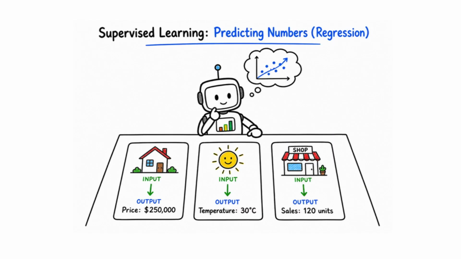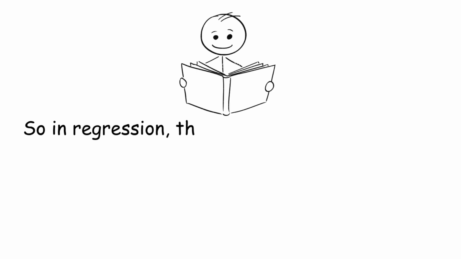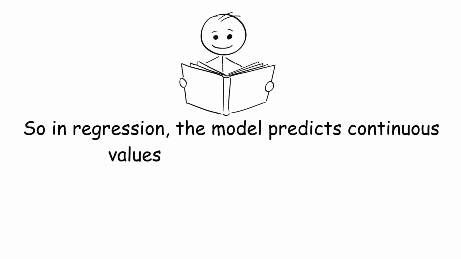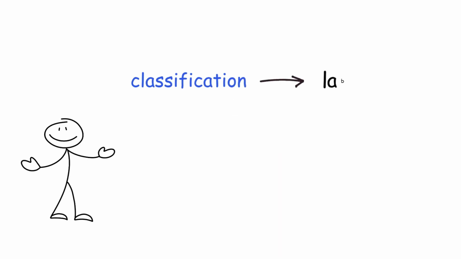Second, regression. This is used when the output is a number. For example, predicting house prices, forecasting temperature, or estimating demand in a store. So in regression, the model predicts continuous values instead of categories. In short, classification predicts labels, and regression predicts numbers.